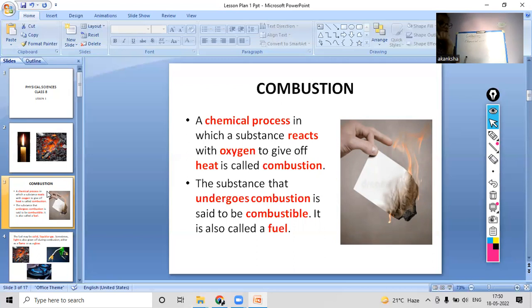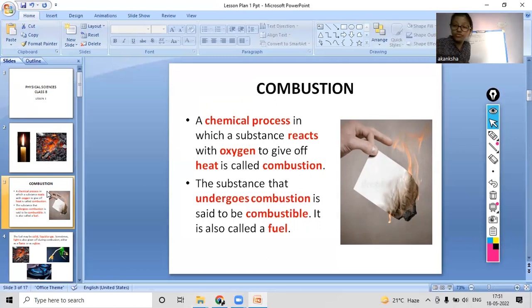When we burn a substance, like in the first picture we saw, the candle was burning in the presence of oxygen, right? So the substance was reacting with oxygen. So here oxygen is involved; oxygen is the second factor. Oxygen to give off heat, and then there is heat.